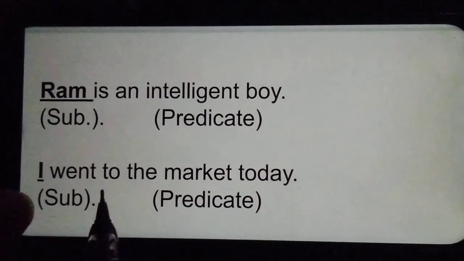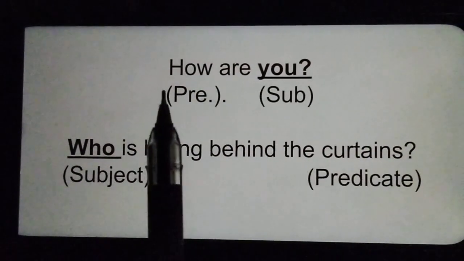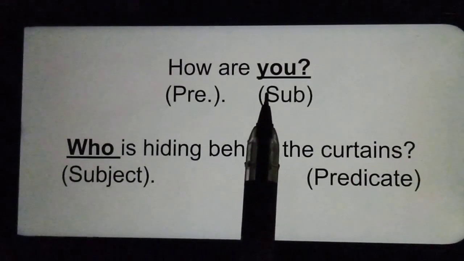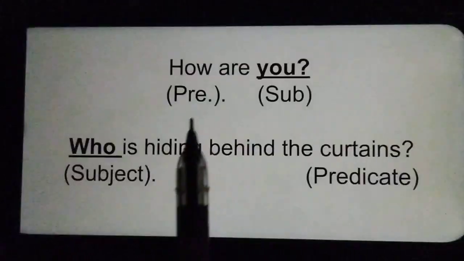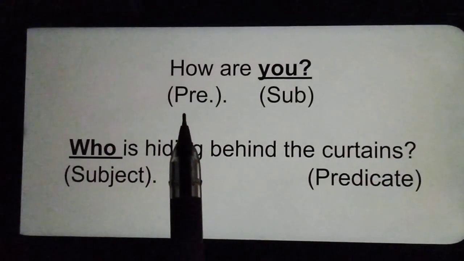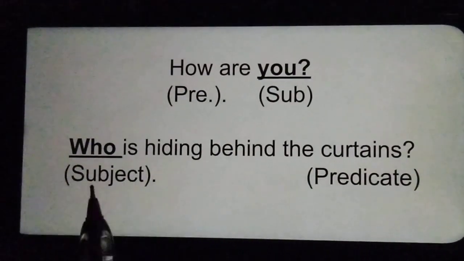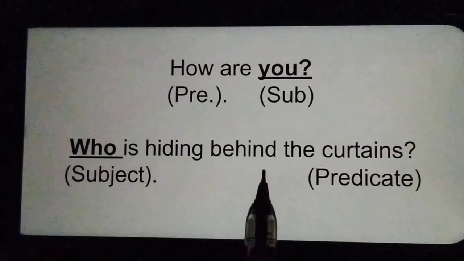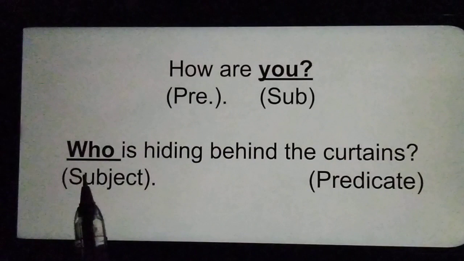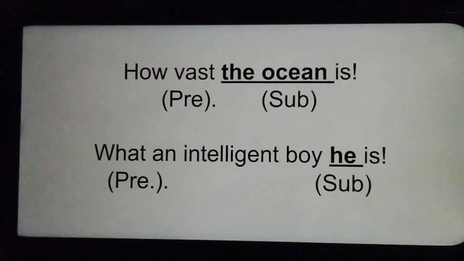The predicates are telling about both the subjects. These are assertive sentences. Let's see some other examples. "How are you?" Now the sentence is asking about you. It is about the word you. So you is subject and how are is predicate. It is not necessary that you will always find subject in the starting. You may find it at the end or in the middle also. Another example is "Who is hiding behind the curtains?" In this sentence, the sentence is about the person, that is who. So who is subject, is hiding behind the curtains is predicate.